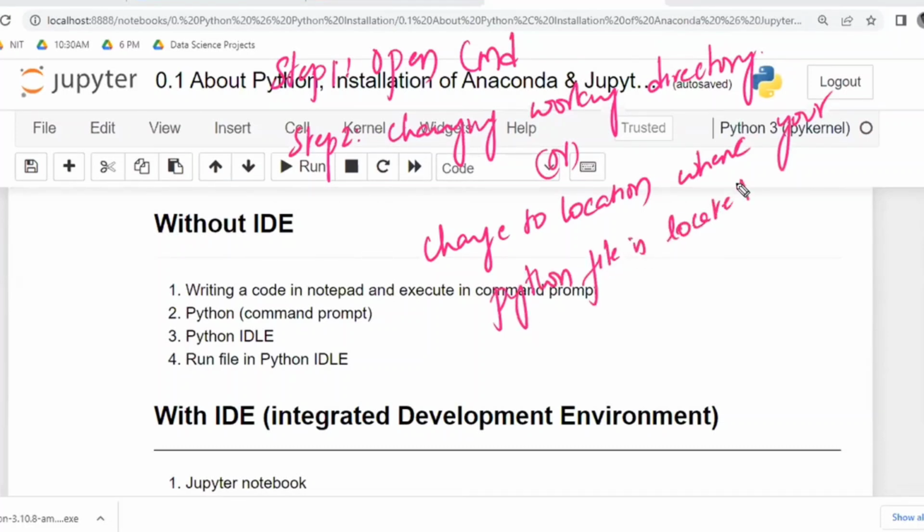Step 3: after changing, execute by entering py and the file name along with the .py extension. That's it. These are the 3 steps. This is option number 1 to execute the Python code.